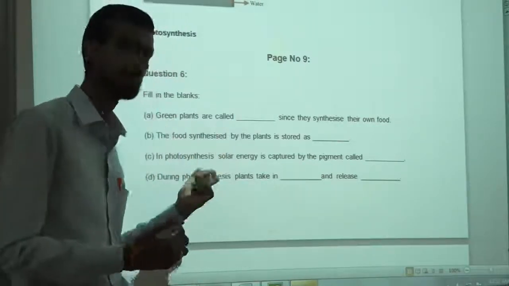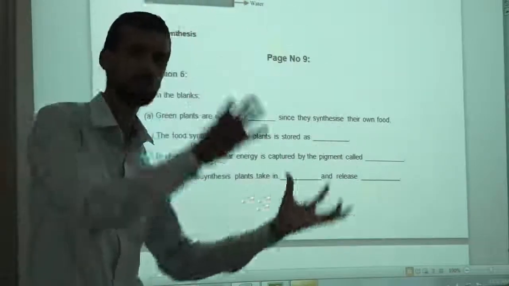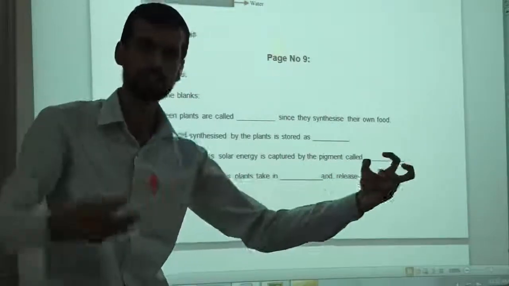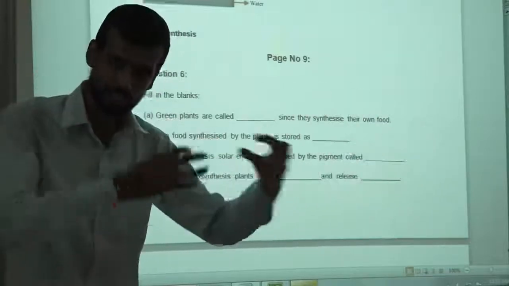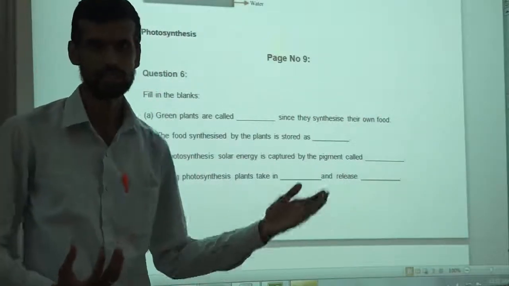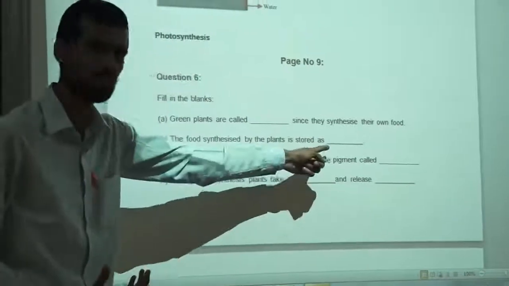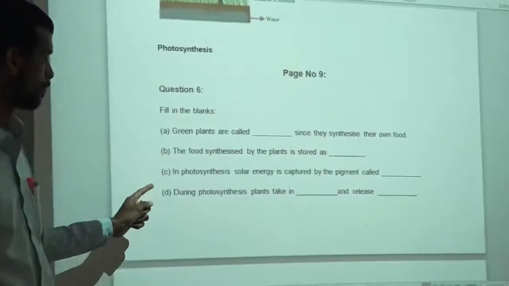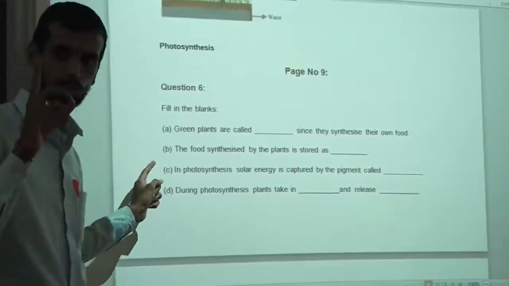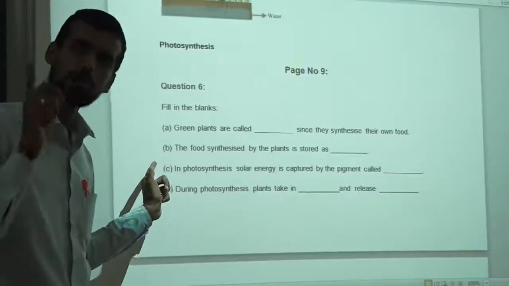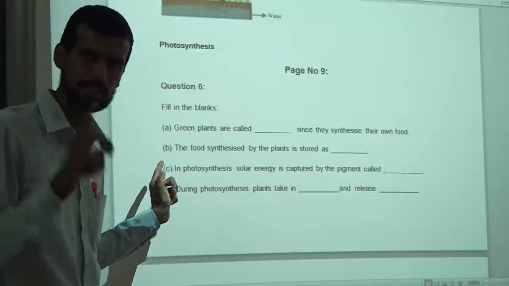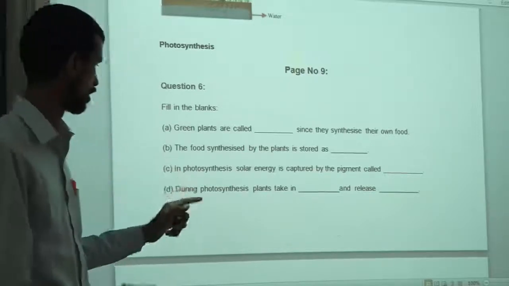So here in plants, glucose is stored in the form of starch. All the glucose units combine with each other. The chain of glucose is starch. This we have discussed. So the answer of the second is starch. You all have to write this. If you have written, you have to check whether your answer is correct or wrong.